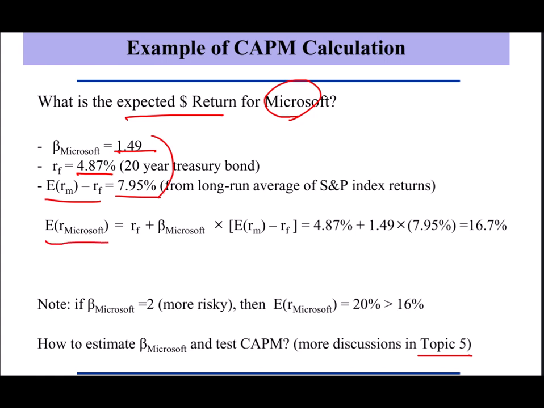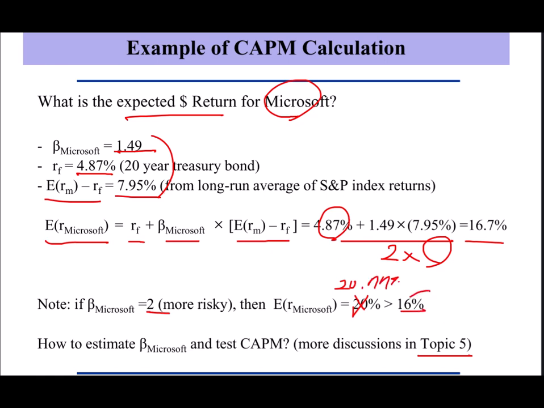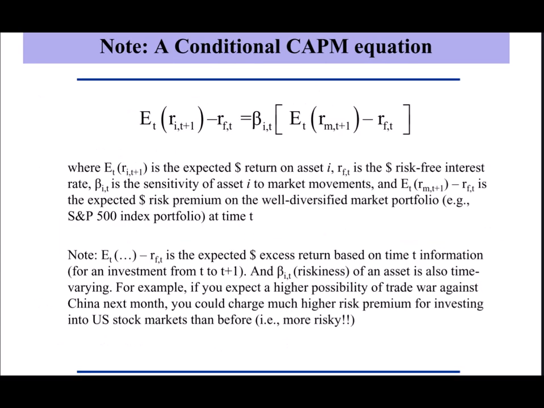Given these numbers, we can use CAPM to compute expected dollar return for Microsoft. So expected return for Microsoft is equal to risk-free rate plus beta of Microsoft times market excess return, which is just 16.7%. Let's suppose beta of Microsoft is equal to 2. It means more risky than the 1.49. Then expected return for Microsoft is going to be, actually this is typo, 20.77%. This is also typo, sorry for this typo, 16.7%.